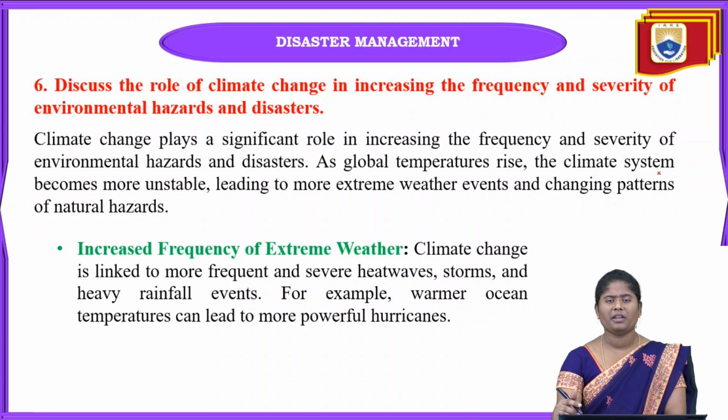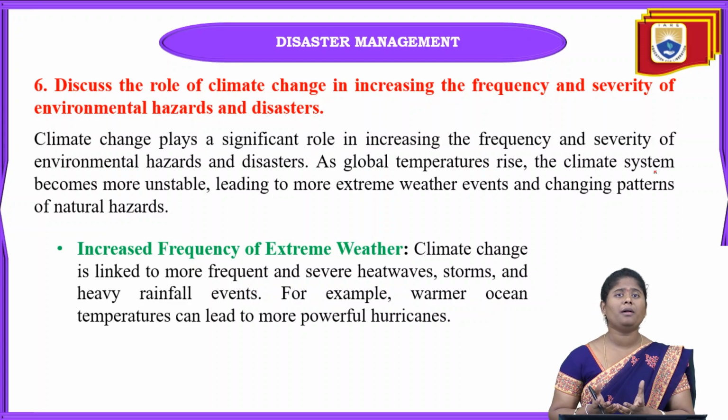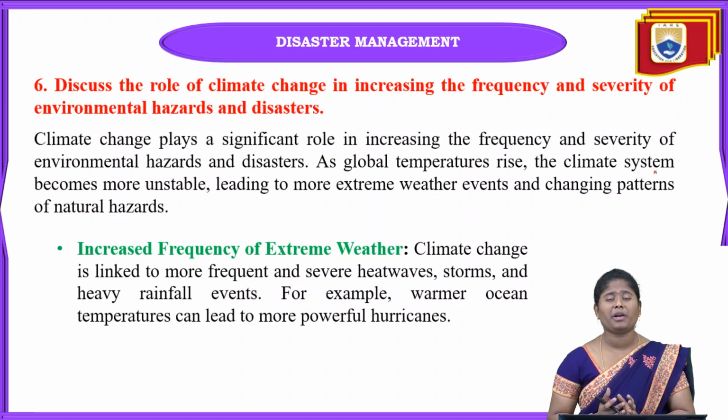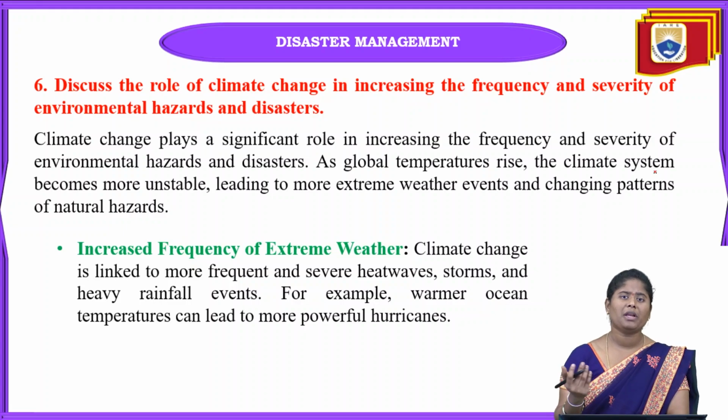And coming to the next one, that is discuss the role of climate change in increasing the frequency and severity of environmental hazards and disasters. Means what is the impact of these various types of environmental hazards and disasters towards the climatic change. Means because of the environmental hazards and disaster, how our climatic change is going to be damaged. Means how it is changing, climate conditions, why it is changing because of these hazards and also the disasters.